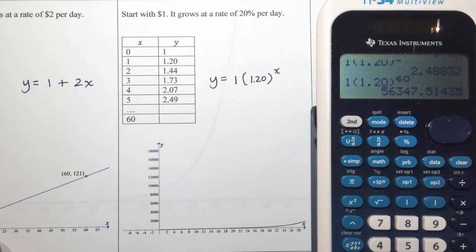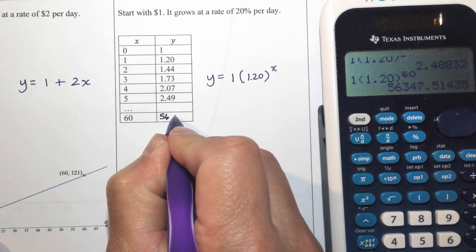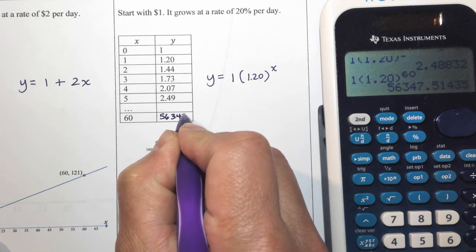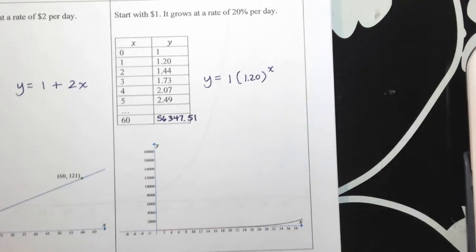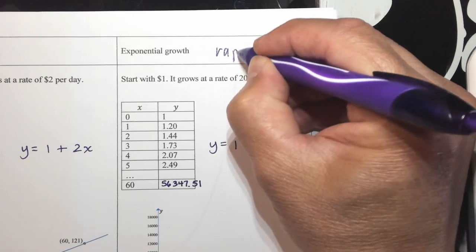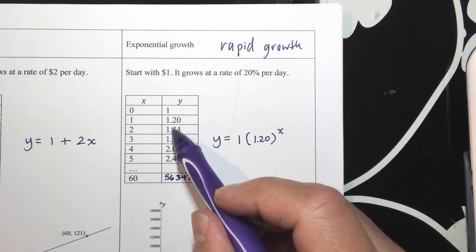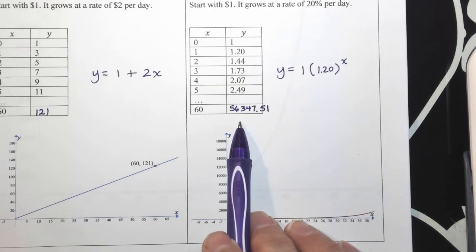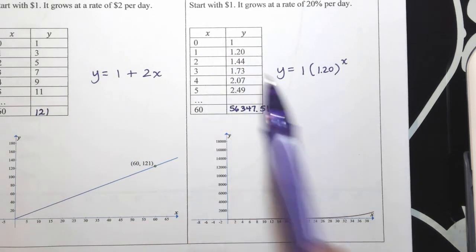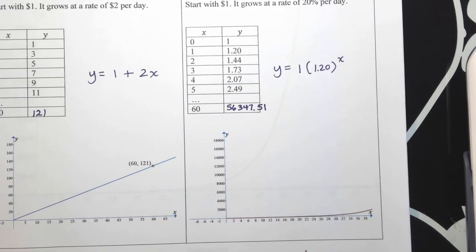$56,000. Huge difference. So when they say something is growing exponentially or astronomically, sometimes you hear that phrase, what it means is extremely rapid growth. Those numbers, initially it appeared that it was growing very slowly, but by the 60th day, $56,000. Think about this as number of infected people, you know. Not that many people are dying, and then the 60th day, goodness gracious, right?